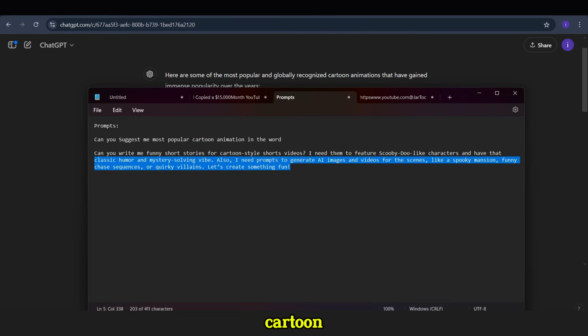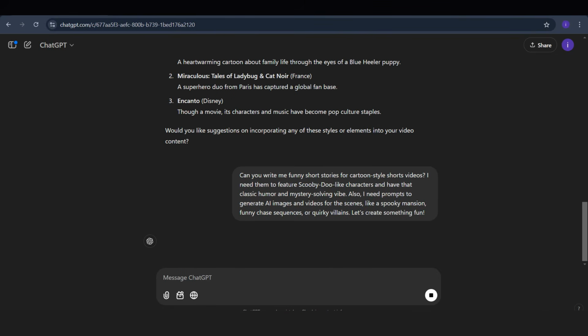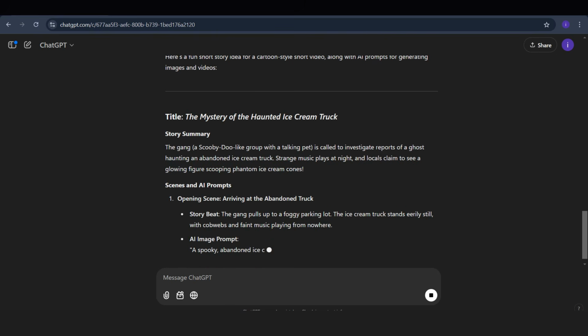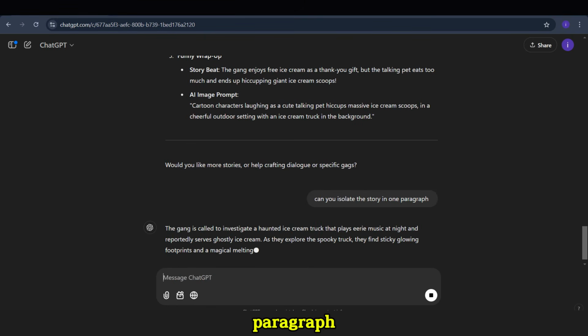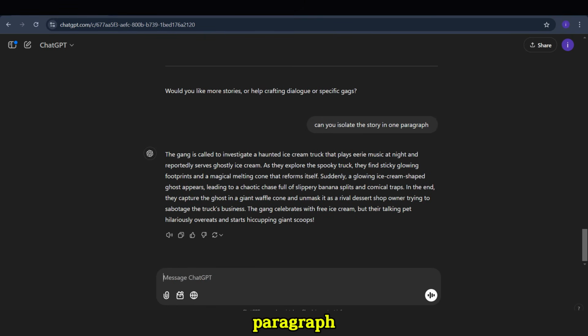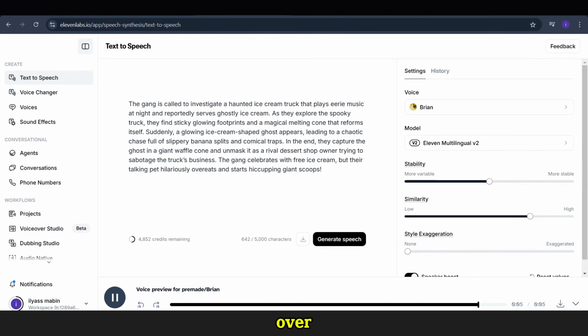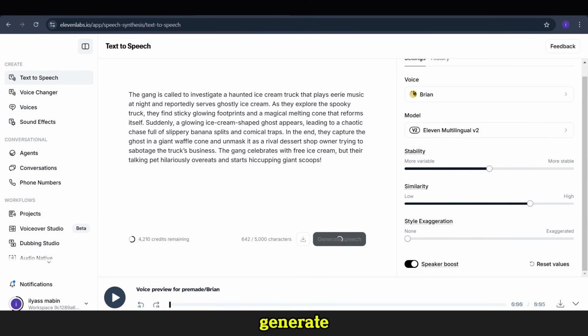Once you have your chosen cartoon, copy the updated prompt and send it to ChatGPT again. Next, ChatGPT will provide all the necessary details. From there, ask it to summarize the story into one concise paragraph. Copy this paragraph and head over to 11 Labs AI to convert it into a realistic voiceover. Choose the voice you think suits the story best, paste the paragraph, click Generate, and then download the audio. Now you're ready to move on to the next steps.